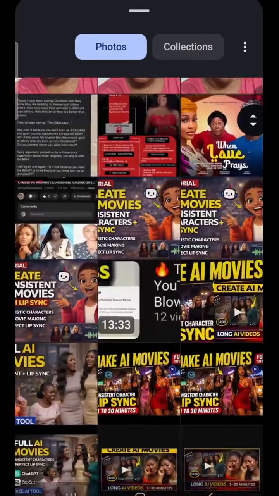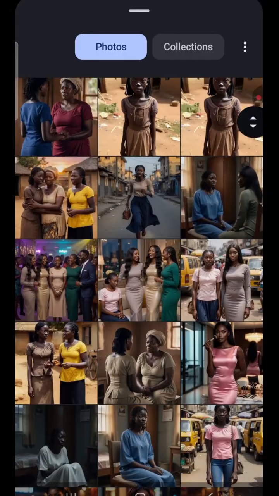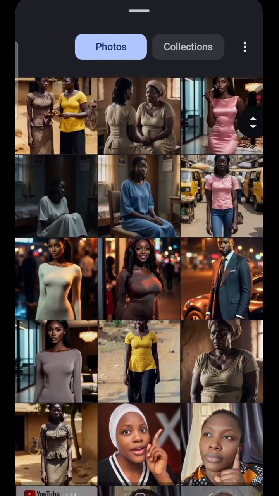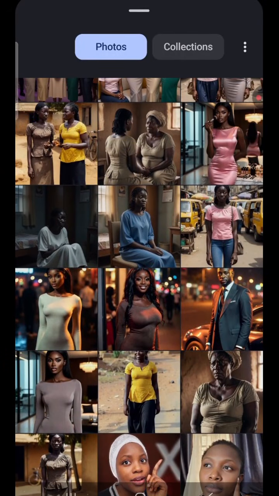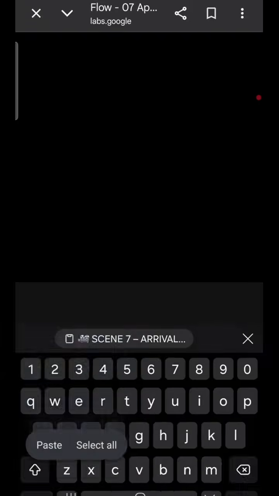Let me select the image of where she is in Lagos already. Remember, I've created all my images already, so this is where she's in Lagos already. Okay, wait for your image to load. So my image is done loading.